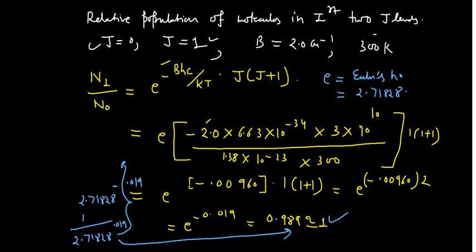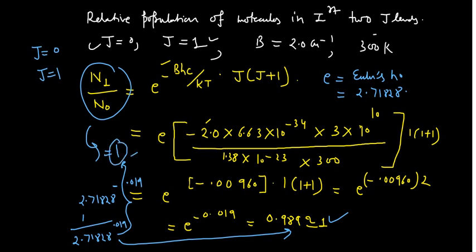So if you have been given different j values, then you may have different populations. In that case, what you are observing is, if you have j0 or j1, this ratio is coming out roughly 1. So what is the meaning of that? There are almost the same population in the 0th level and the first level. Why? Because the energy gap between the 0 and the first energy level is very, very small compared to this KT.